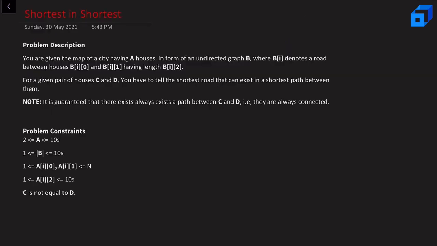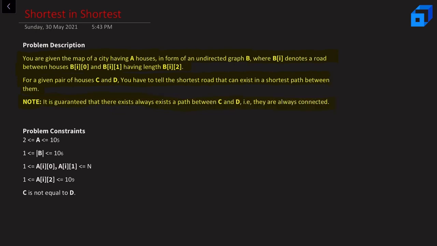The second problem is Shortest and Shortest. The problem description states that you are given the map of a city having A houses in the form of an undirected graph B, where B[i] denotes a road between house B[i][0] and B[i][1], having length B[i][2]. For a given pair of houses C and D, you have to tell the shortest road that can exist in a shortest path between them.